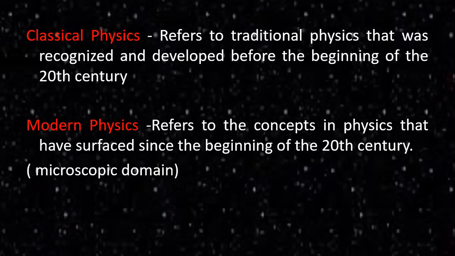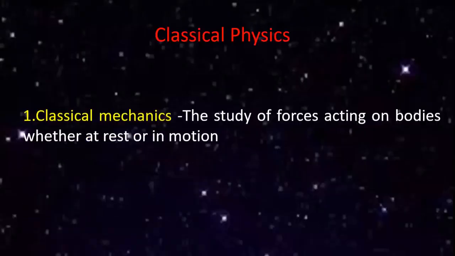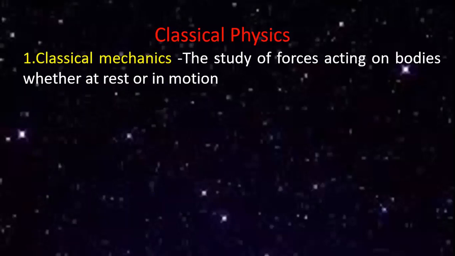Now, here we have to learn about the different branches of physics. First we'll go for classical physics. Here in classical physics, this is classical mechanics. So what is classical mechanics?